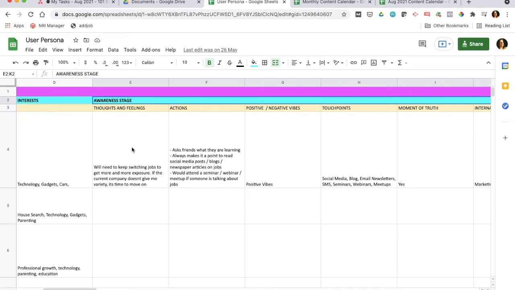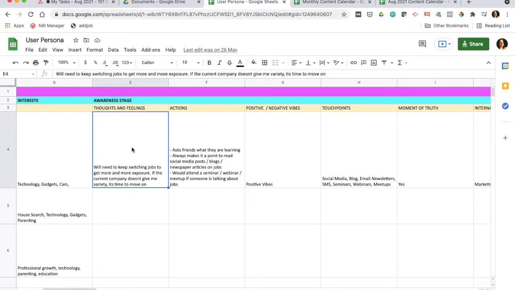Now, for each user persona that you have identified, we will think about his thoughts and feelings in the awareness stage. For example, suppose he was looking at a job. He needs to keep switching jobs to get more and more exposure. If the current company doesn't give me variety, it is time to move on.